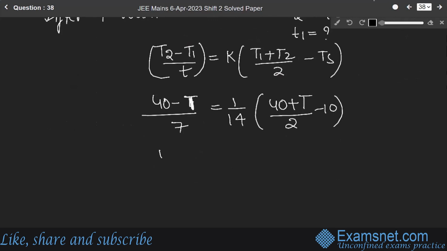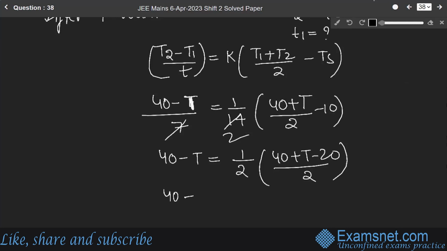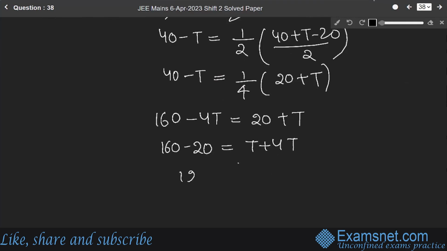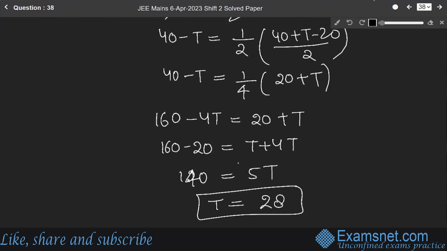So it will become, 7 2s are 14, 40 minus T equals 1 by 2 times (40 plus T minus 20) over 2. So 40 minus T will be equal to 1 over 4 times (20 plus T). So it will become 160 minus 40 equals 20 plus T. 160 minus 20, it will be T plus 40. So 140 will be 5T. So T will be equal to, 5 2s are 10, 5 8s are 40, 28.